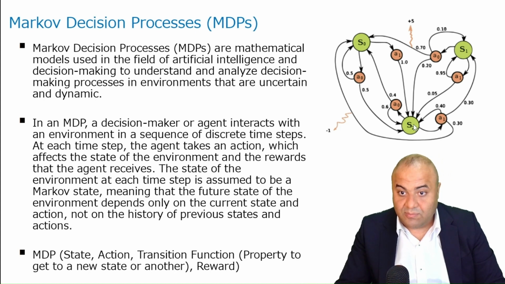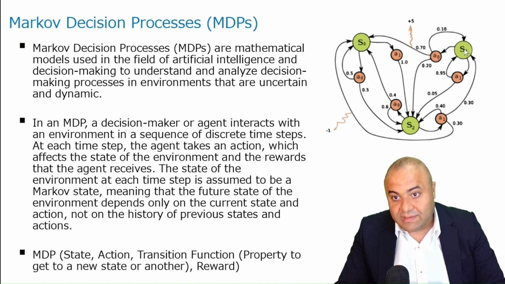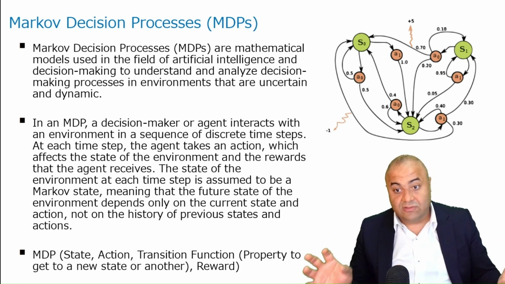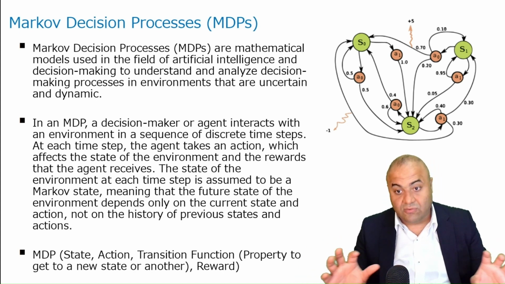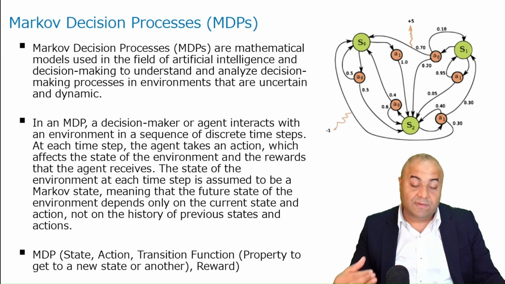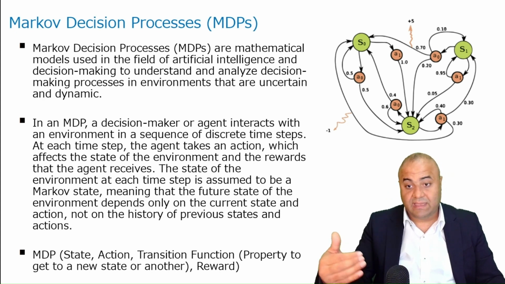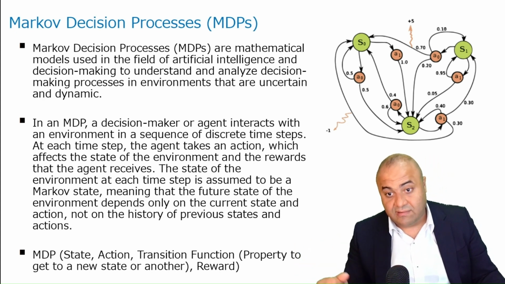For example, if we took A1 here and moved to S1, we might get a reward, in this case -1, which is a kind of punishment. Or if we go from S1 to S0 by taking action A0, we will have a reward of +5. It's as simple as this. It's just going from one state to another, a completely unique state, and every state will have different actions connected to it, and these actions will take you to another state, and we will get rewards as we take these actions.